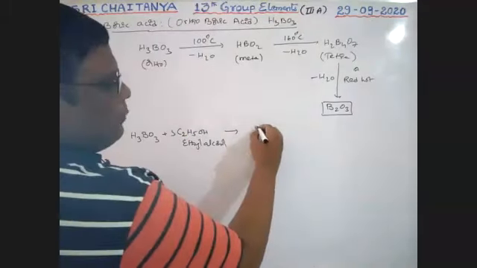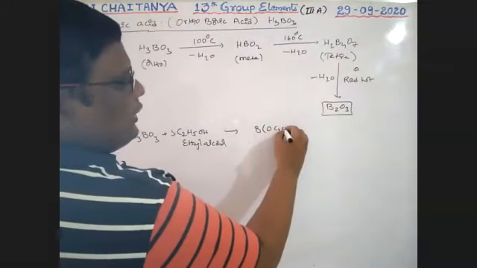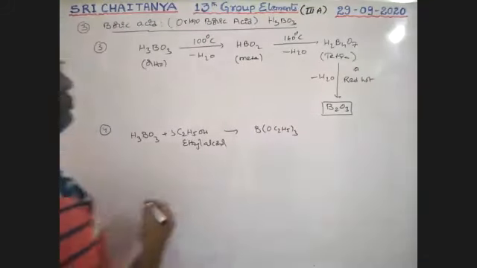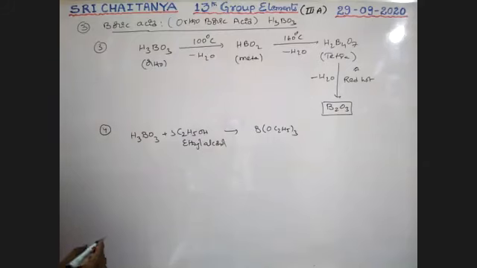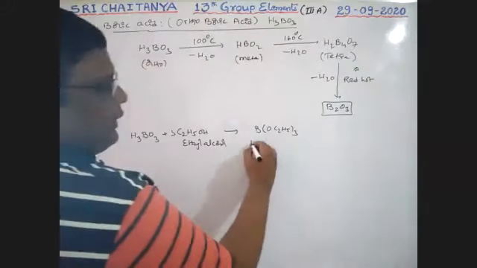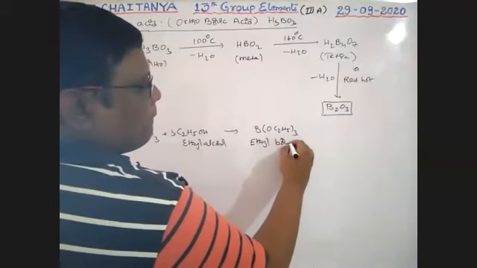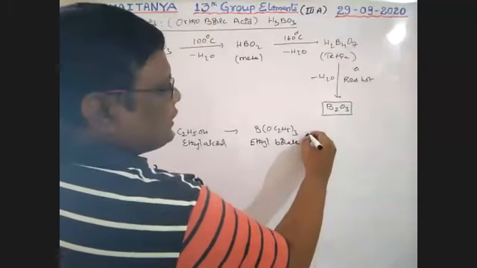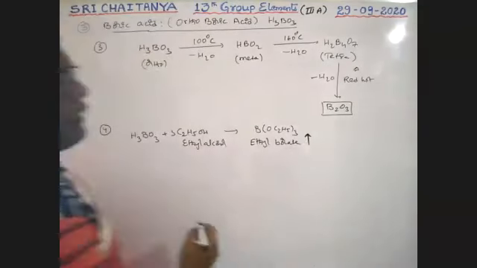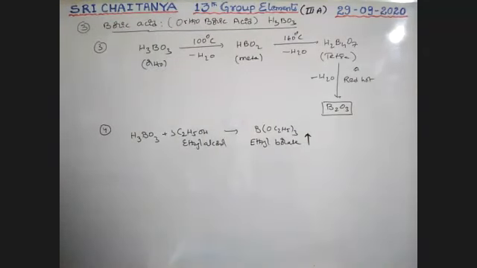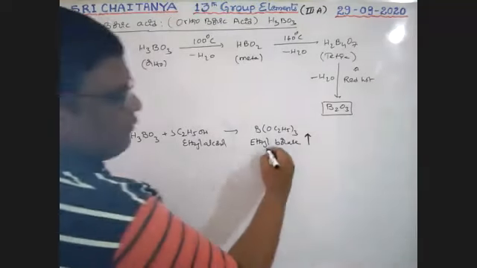That gives B(OC2H5)3, which is called ethyl borate. Vapors are released, so these ethyl borate vapors are released.